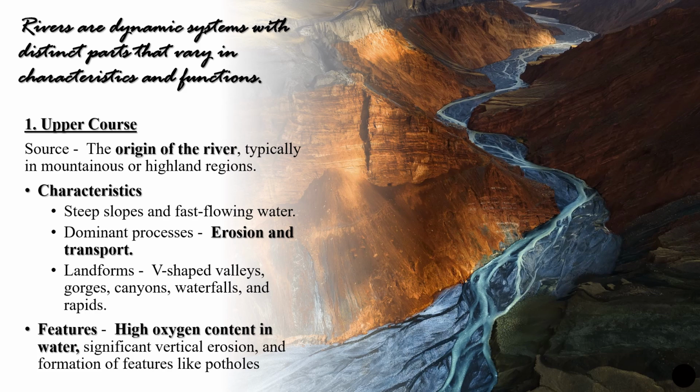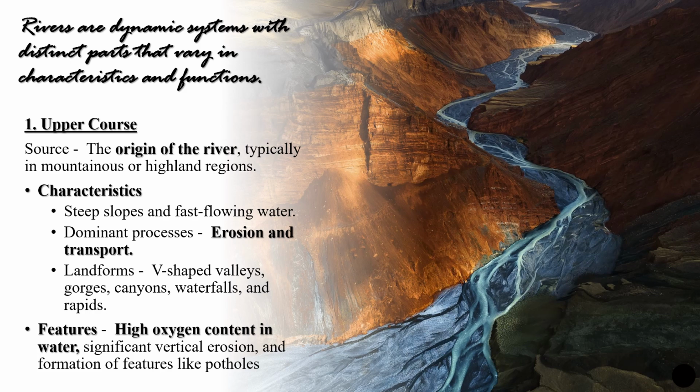Now in this time we can see certain characteristics of this kind of river. First of all, it is a very fast flowing water. Next we see steep slopes, because since it is in a highland or mountainous area, obviously the elevation is higher. We can see that erosion and transport is more, erosion of soil is more, because if the rainfall is more, it carries the sediments towards the lower reach. So here the dominant processes are erosion and transportation.